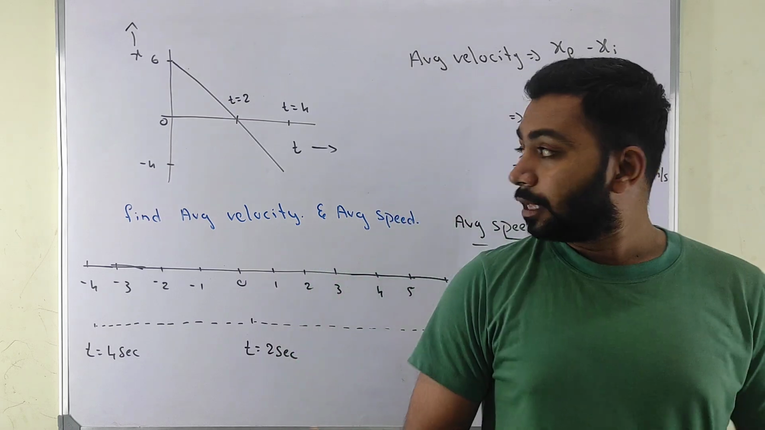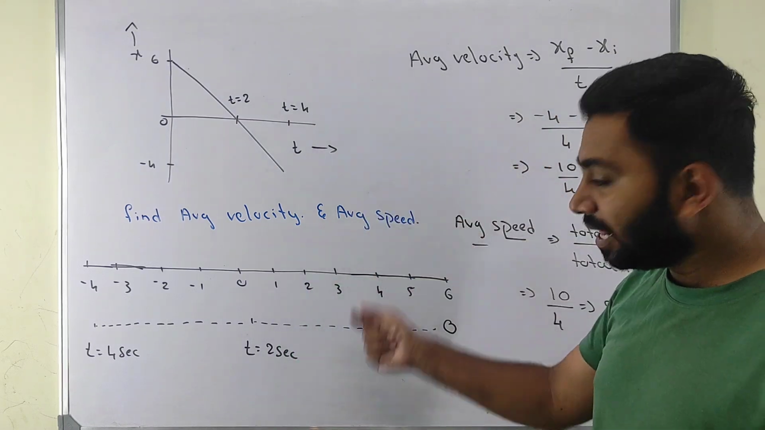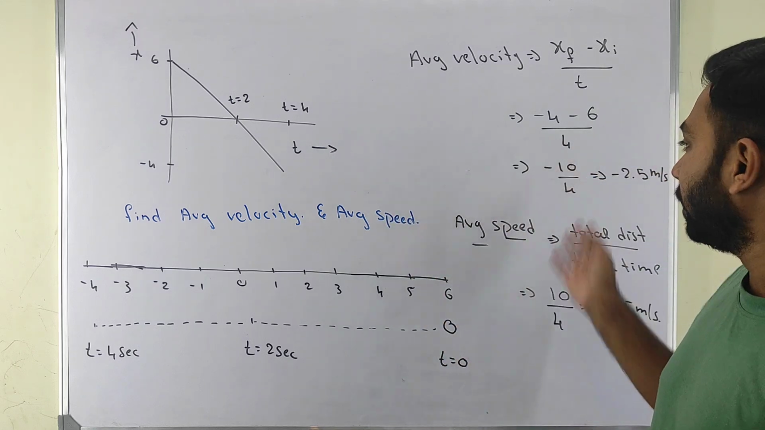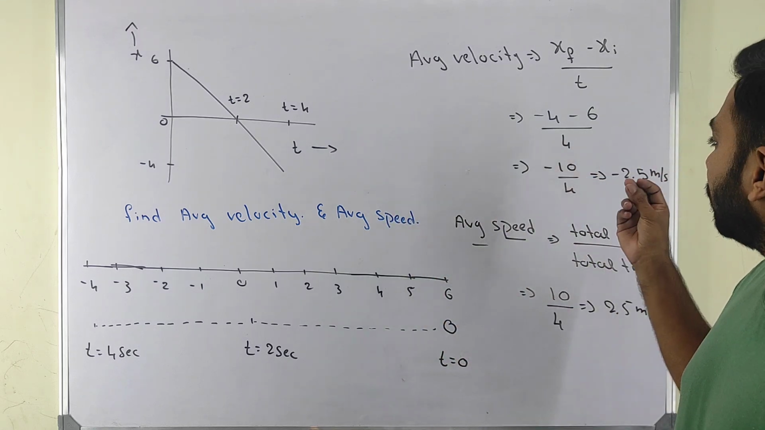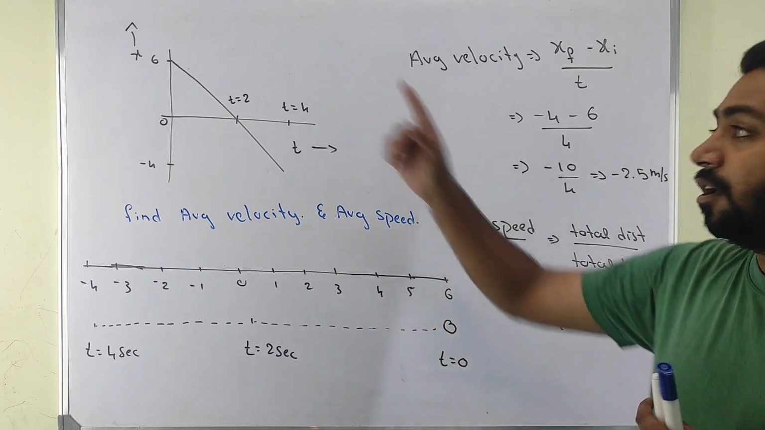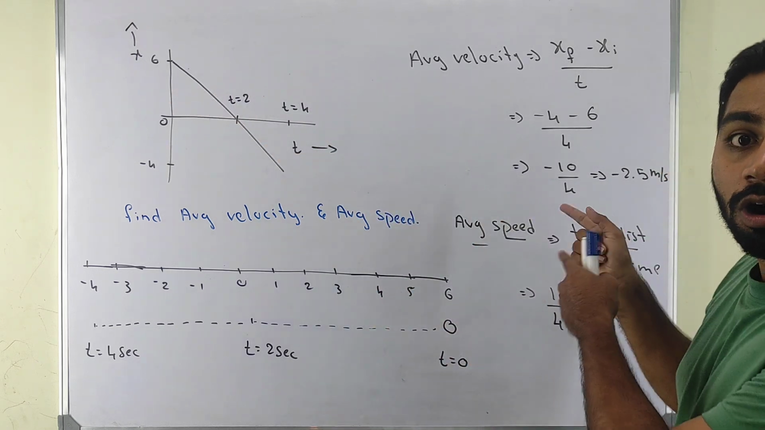See, this complicated question we solved very easily. We found our average speed and average velocity. Yes, you can find average speed and average velocity just by taking final position minus initial position divided by overall time.